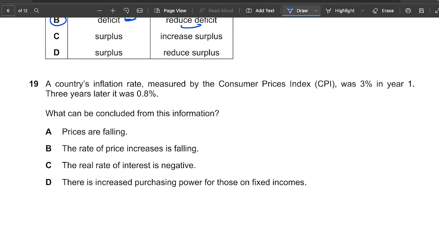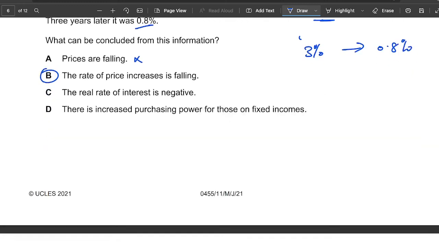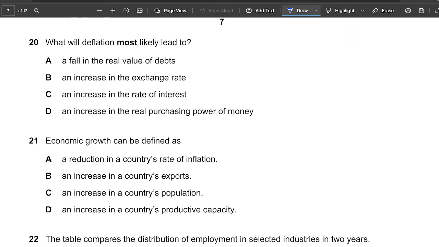A country's inflation rate measured by the CPI was 3% in year 1, and 3 years later it was 0.8%. So 3% went all the way to 0.8%. CPI is falling. What is concluded from this information? If this is falling, that means the rate of price increase is falling. The price is not falling, the rate is falling. So that's the answer. Nothing else you need to explain here. It's just a simple, straightforward answer. Okay, we move on to the next question.